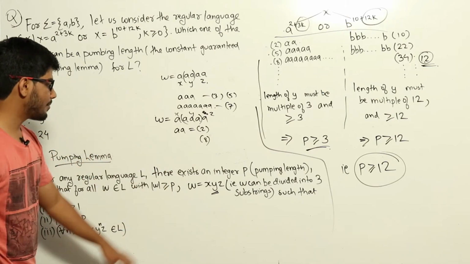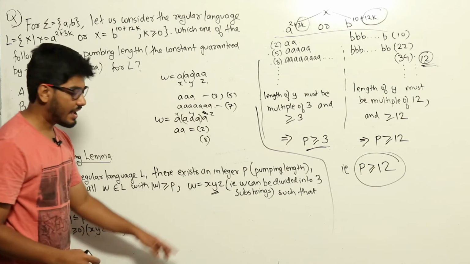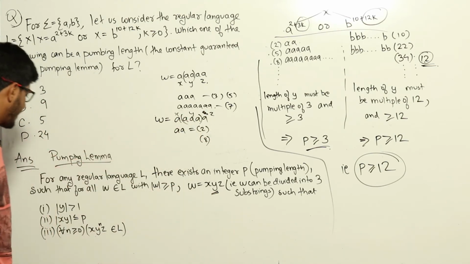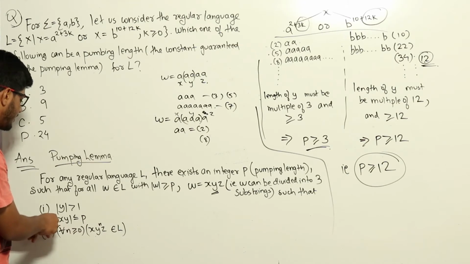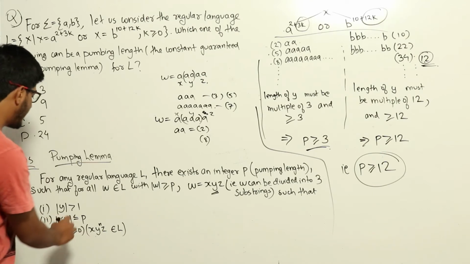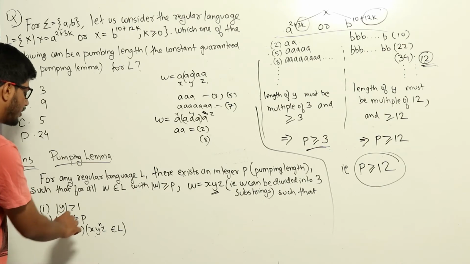Now coming to the pumping lemma part, we have divided w such that it is x, y, z, and the length of y is greater than or equal to 3, which we got from there. So if the length of y itself is greater than or equal to 3, the total length of xy will also be greater than or equal to 3, and xy should be less than or equal to the pumping length.